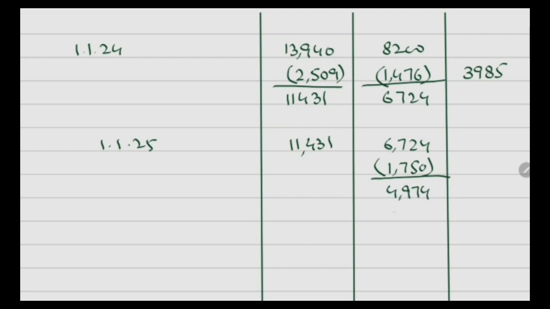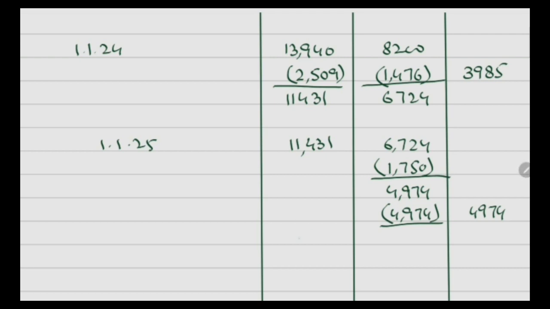This 4,974 is completely provided as capital allowance. So this is the benefit of selection of short life asset, that if short life asset has been sold within 8 years, then the remaining balance, the whole balancing allowance will be provided as capital allowance.